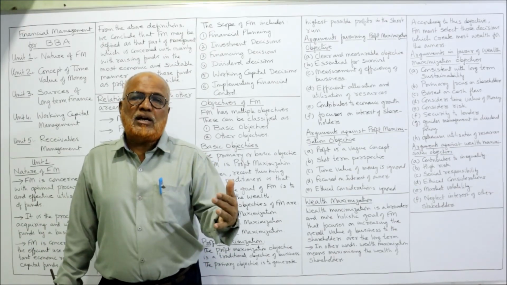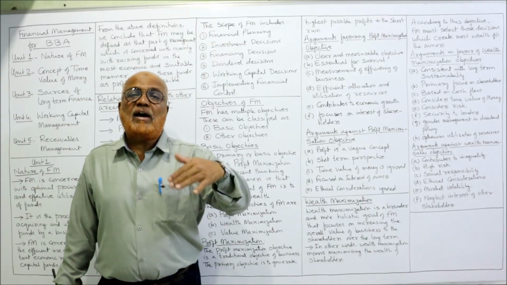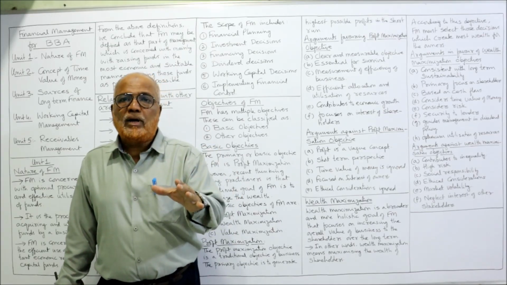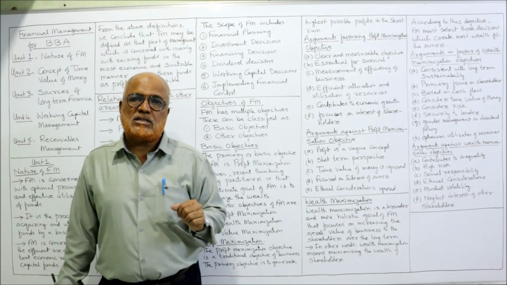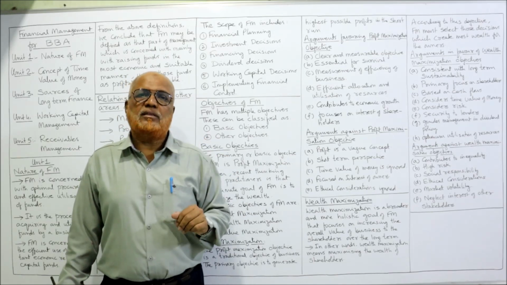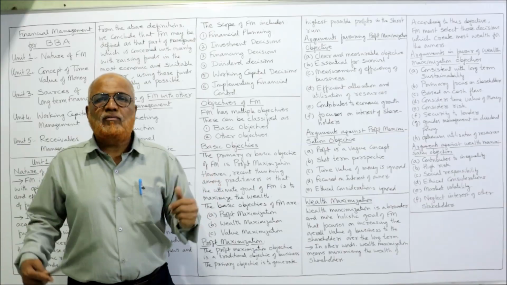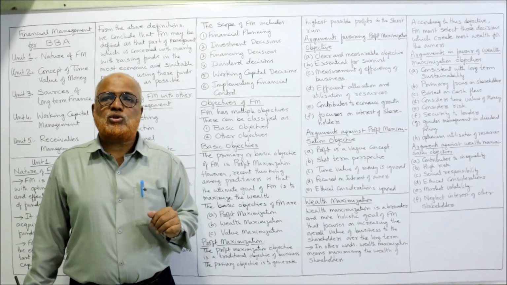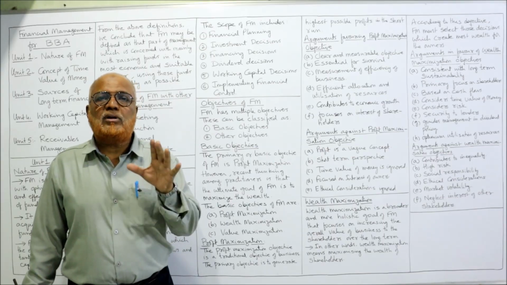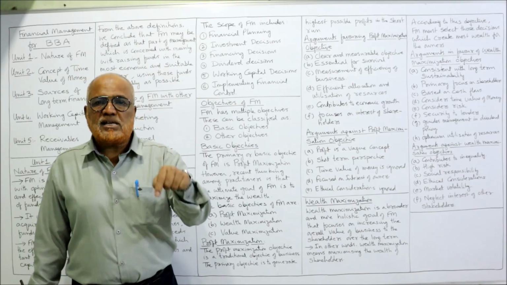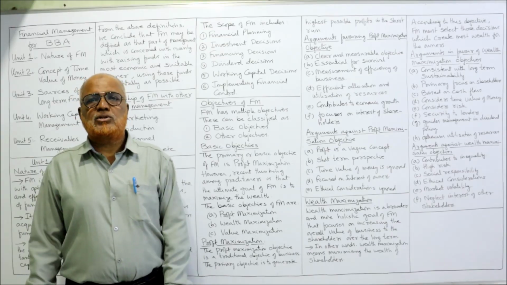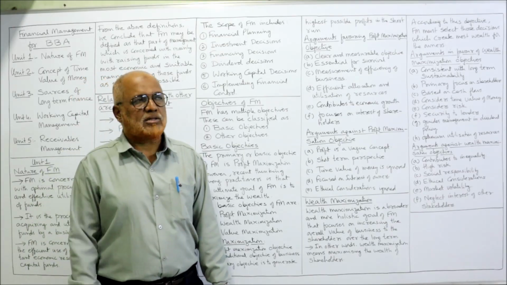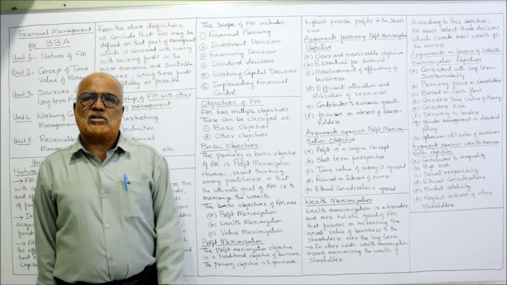Before making the investment, the finance manager has to evaluate whether it is prudent or not to invest in this asset. These are called investment decisions. So again, the finance manager has to play a very important role in deciding whether investment should be done or not.